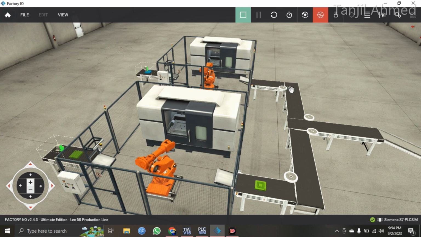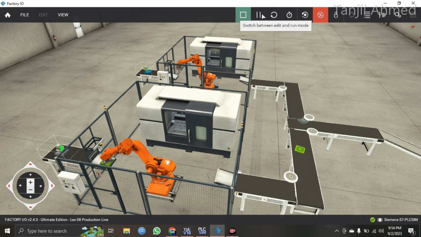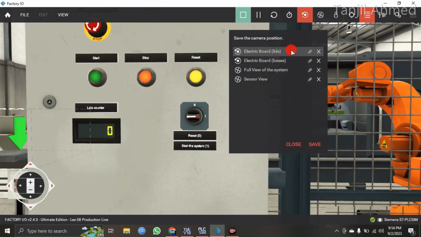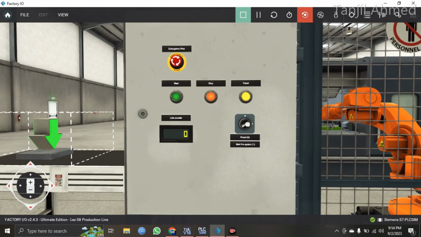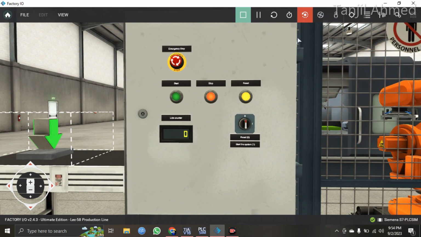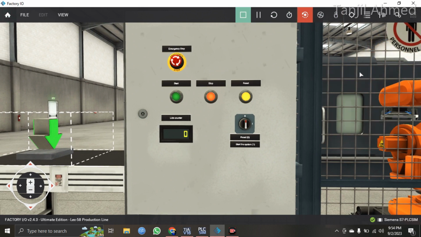Okay, this is the base material and this is the lead material. Okay, let me stop here. Let me zoom in on the electric board leads and turn it to 0. That's it, the whole system has turned to 0 after doing the work, as I couldn't control the machines.